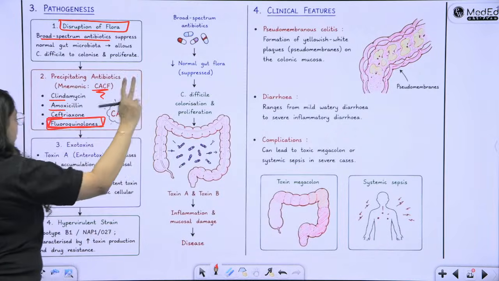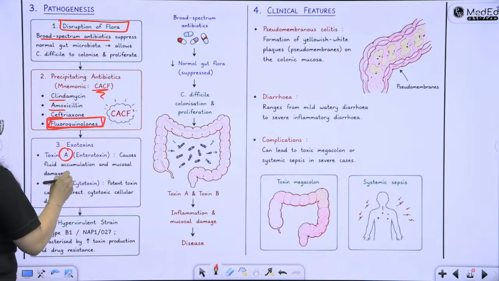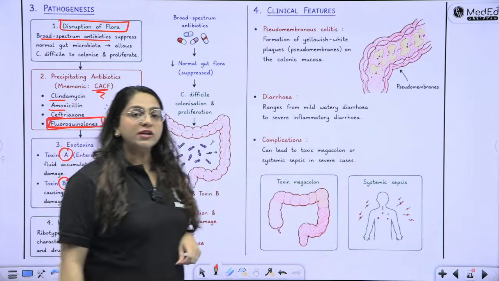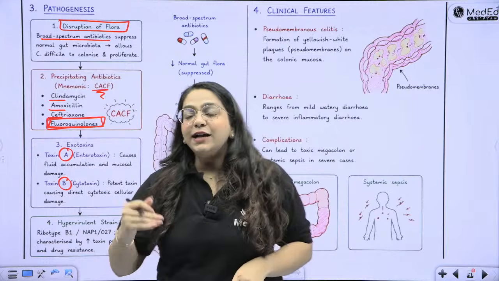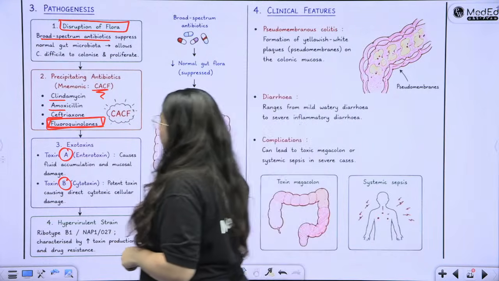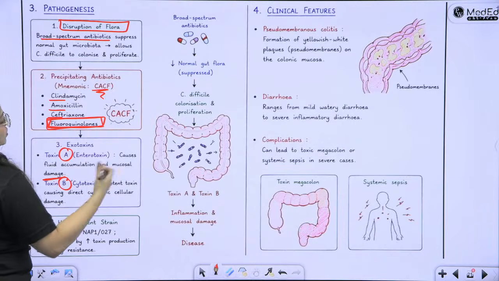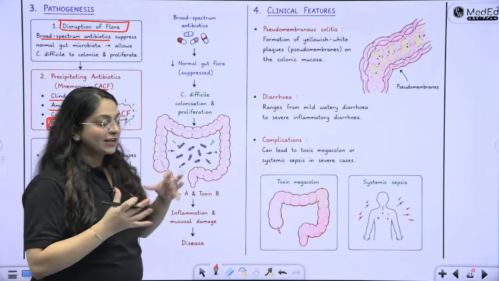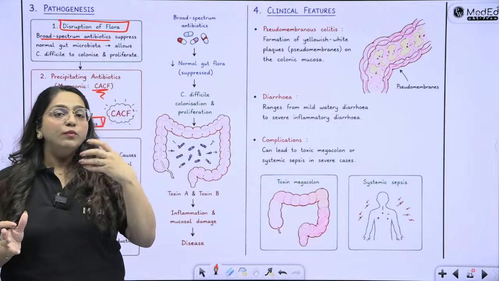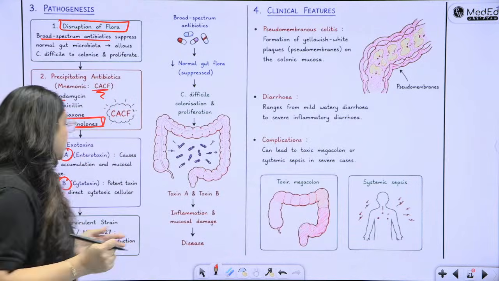Two important toxins are here, toxin A and toxin B. Toxin A is an enterotoxin and toxin B is a cytotoxin. Okay, enterotoxin causes fluid accumulation and mucosal damage, and cytotoxin also leads to cellular damage. Basically, both of them are going and causing damage to the mucosa, leading to pseudomembranous colitis.